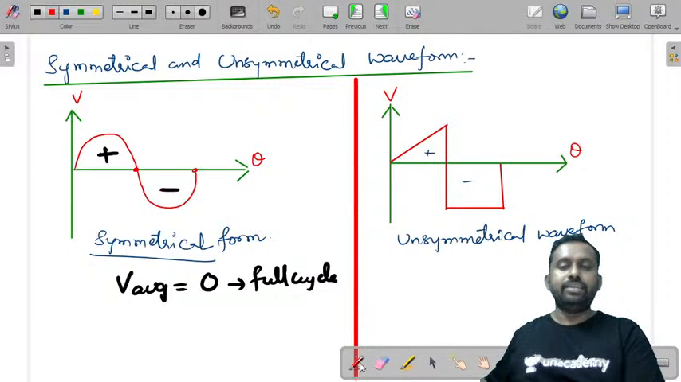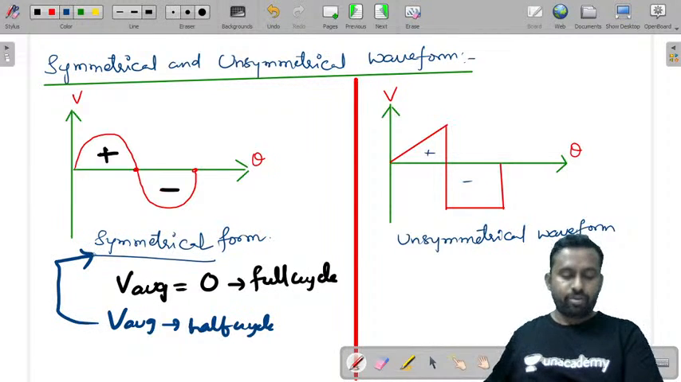That is the reason we will calculate V average for half cycle in case of a symmetrical waveform. In case of symmetrical waveform, we need to calculate average value only for half wave. This is pi, this is 2 pi.